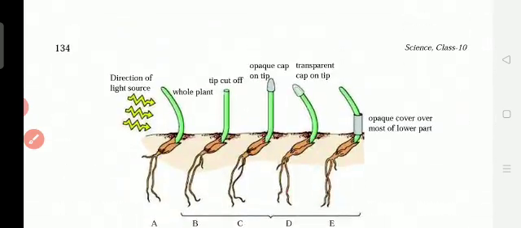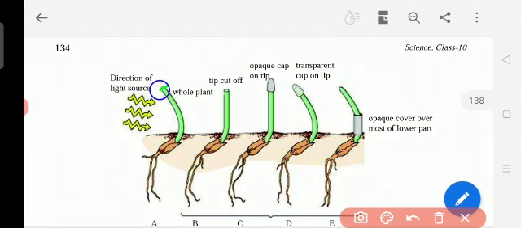Now you see, this is the tip of the plant. It is bending towards the light. Once we cut the tip of the plant, it is not bending because it is straight. It takes time to start to grow. Only then will it bend. Now you see, when it started to grow, again it is bending. Okay.